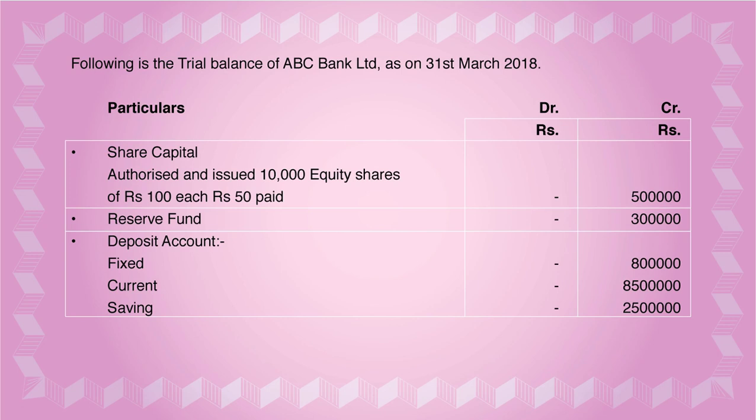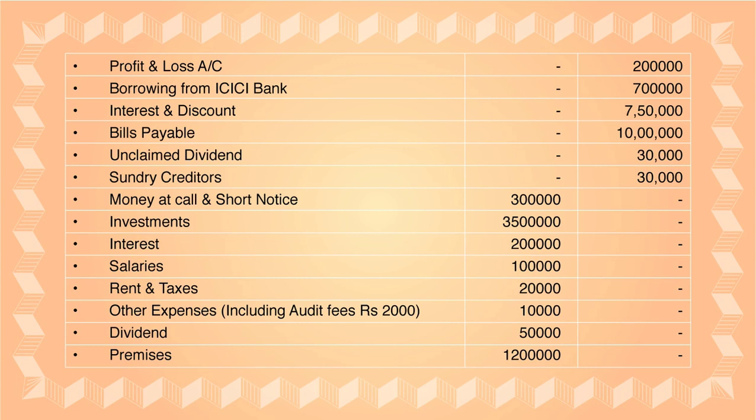Then profit and loss is given on 1st April 2017, which is nothing but the last year's profit and loss. Then borrowings is given from ICICI Bank. Interest and discount is given.